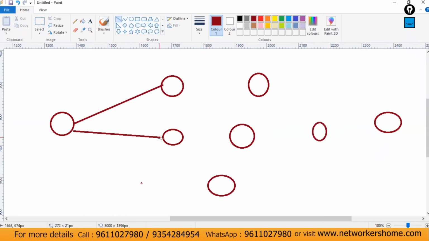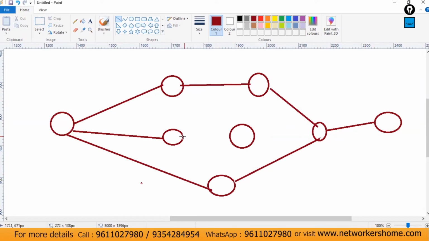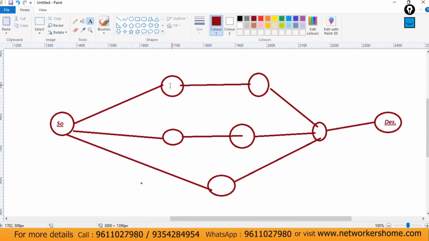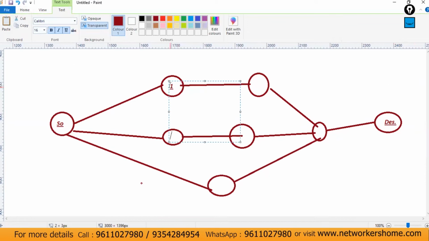This is the source, and this is the destination. This is router 1, path A, path B, and then path C here.